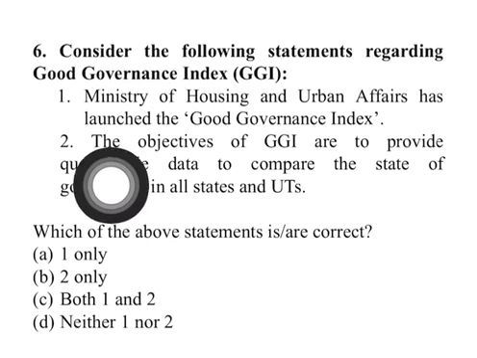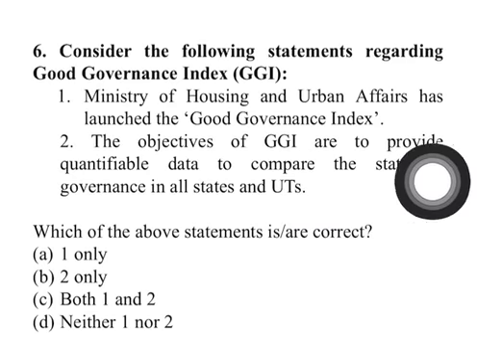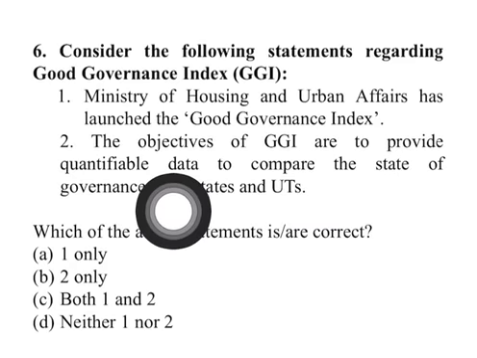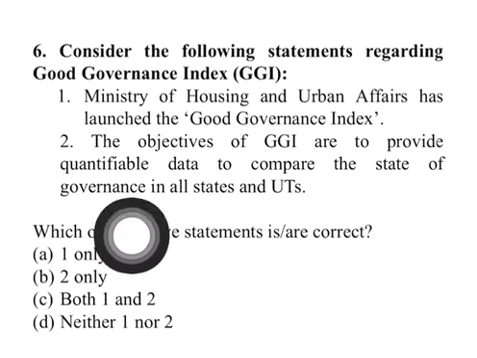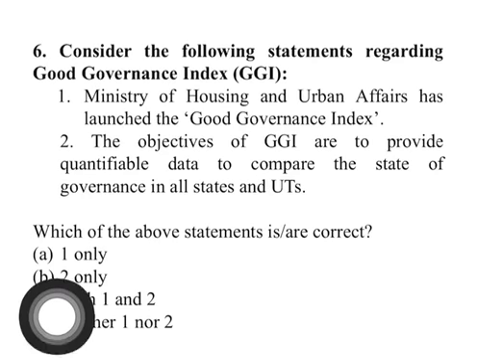Statement 2 says the objectives of the good governance index are to provide quantifiable data to compare the state of governance in all the states and union territories. This is correct because the good governance index has been used to compare the level of governance of different states and union territories. So only 2 is correct, that is option B.